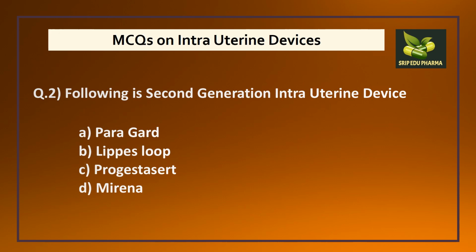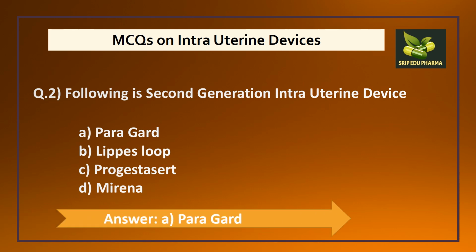Next question is, following is second generation intrauterine device. A. Paragard, B. Lippes loop, C. Progesticert and D. Mirena. Here Paragard, it is a type of copper intrauterine device which is second generation. Lippes loop was first generation. Progesticert and Mirena are third generation. So here the answer will be Paragard.